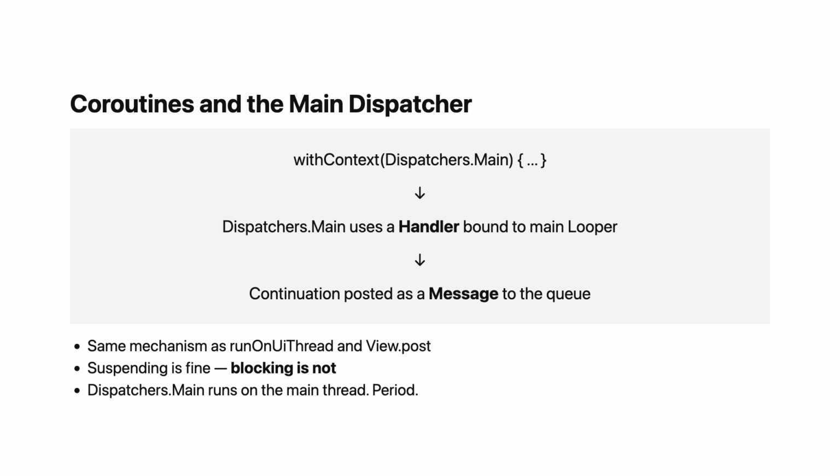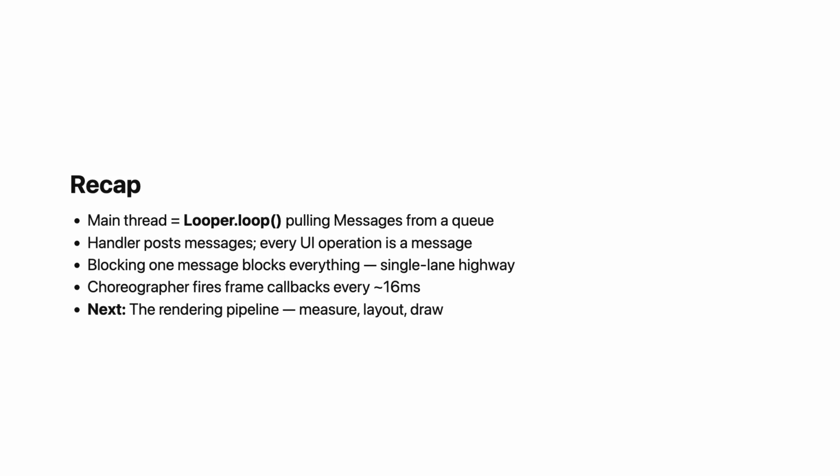This also means that if you call withContext(Dispatchers.Main) and then do something that blocks, like calling a synchronized method that is held by another thread, you are blocking the main thread. The coroutine does not save you. Dispatchers.Main runs on the main thread, and the main thread is still that single lane highway. Suspending is fine, blocking is not.